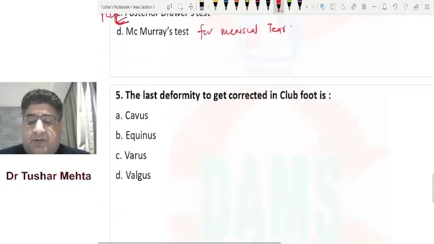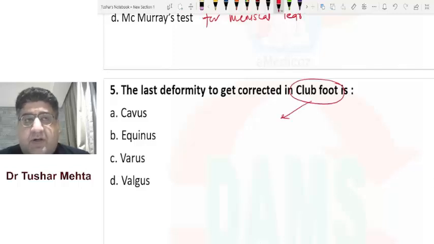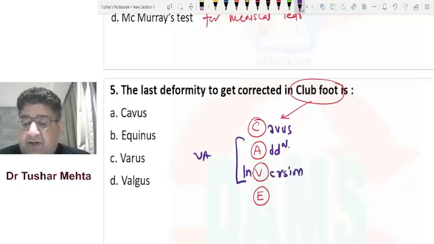Now, the last question: the last deformity to get corrected in clubfoot. See, please try to understand what the deformities are. To remember the deformities, you need a mnemonic, CAVE, which is here in front of you, where C stands for cavus, A stands for adduction, V stands for inversion, where adduction plus inversion combined together is called varus. E stands for equinus.